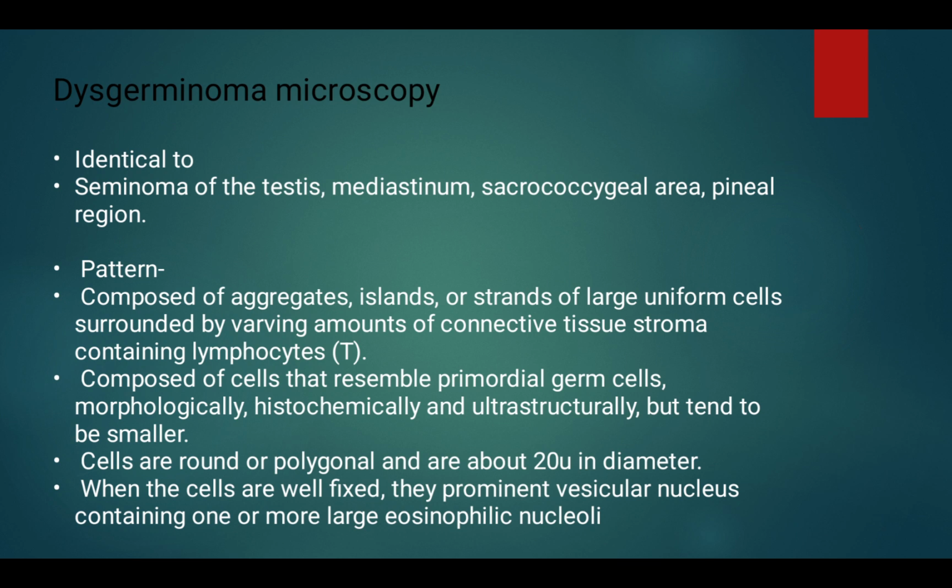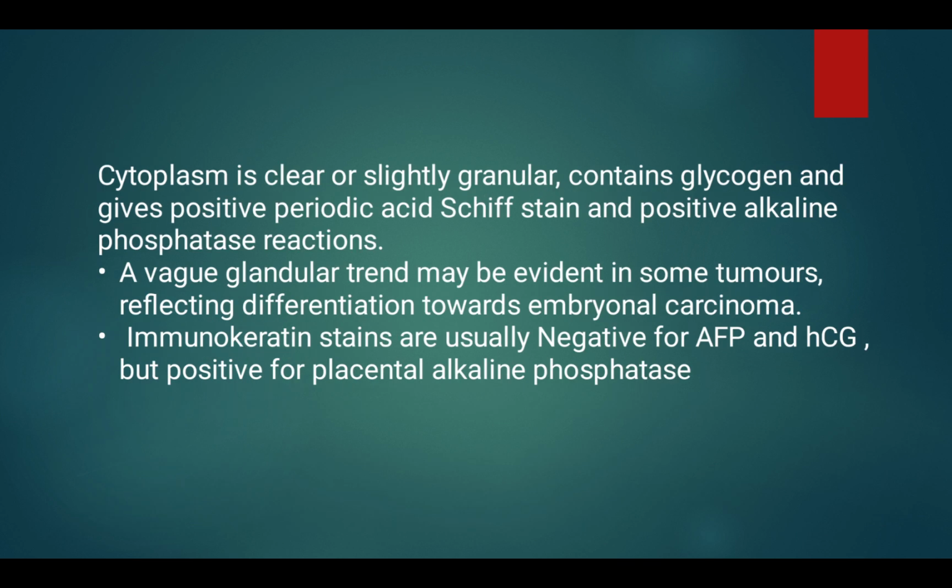Cells are round or polygonal and are about 20 micron in diameter. When the cells are well fixed, they have a prominent vesicular nucleus containing one or more large eosinophilic nucleoli. Cytoplasm is clear or slightly granular, contains glycogen and gives positive periodic acid Schiff stain and positive alkaline phosphatase reactions.